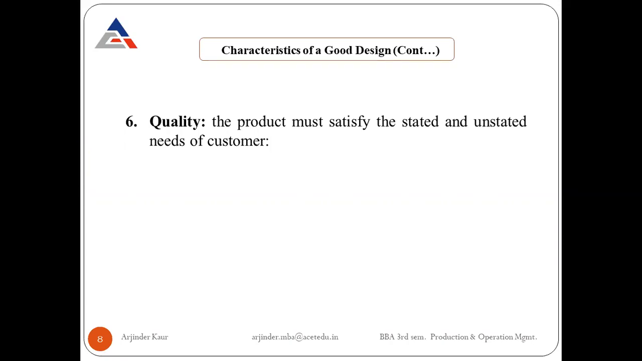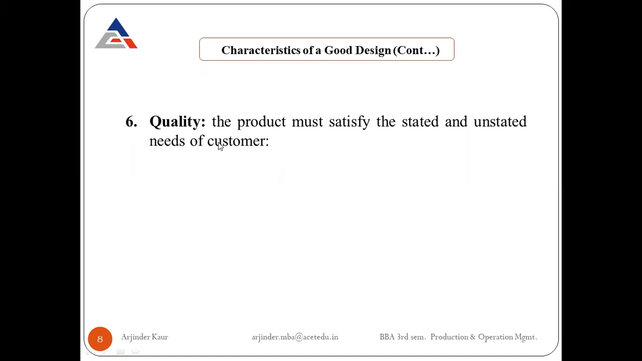Some needs are those which we state in writing or verbally, and there are some unstated needs, which we never tell to anyone, but we do have those needs. If the product design is such that it is able to satisfy both stated and unstated needs of the customer, it will be said to be a quality product.